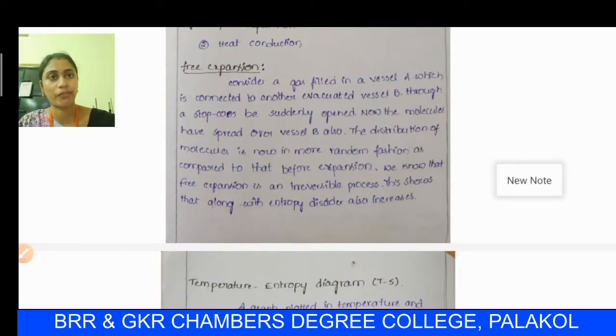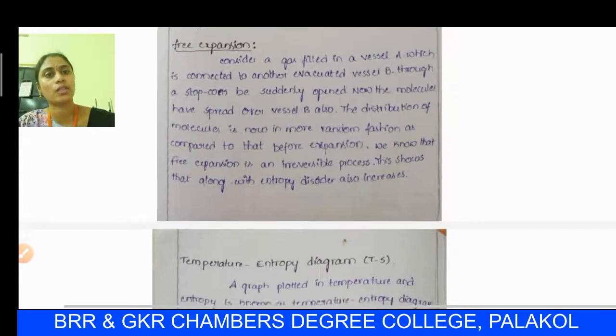So, in the example of free expansion, we take two vessels A and B. Vessel A is filled with gas, but vessel B is empty, and they are connected with a stopcock. Whenever the stopcock is opened, vessel B fills quickly, because this is a free expansion. This shows that along with entropy, disorder also increases.